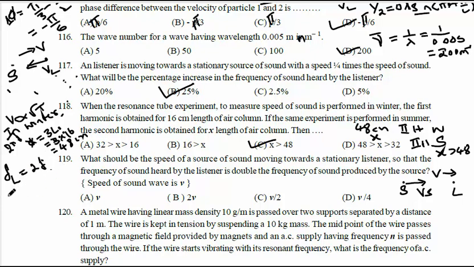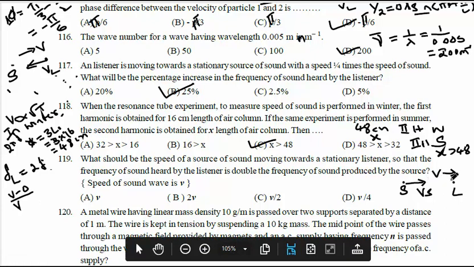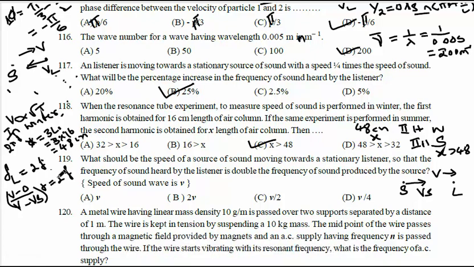So FL can be written as (V minus 0) divided by (V minus Vs) into F. Here the source is along the velocity of sound, means the minus sign remains as it is. It is equal to 2F. It is given 2F.